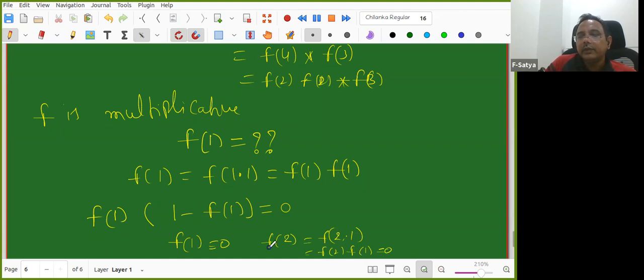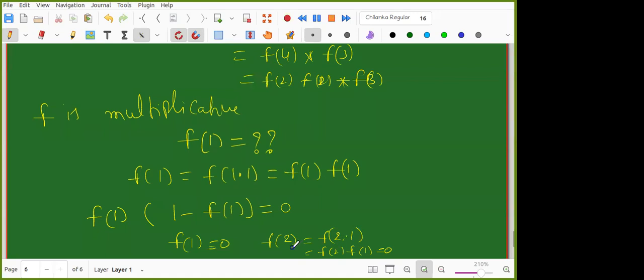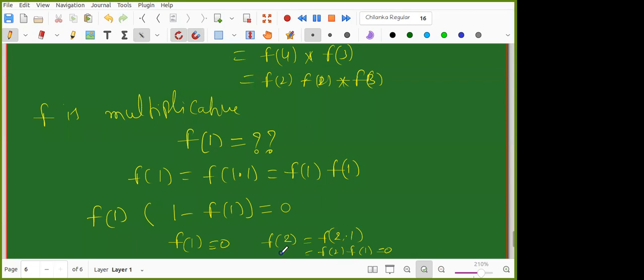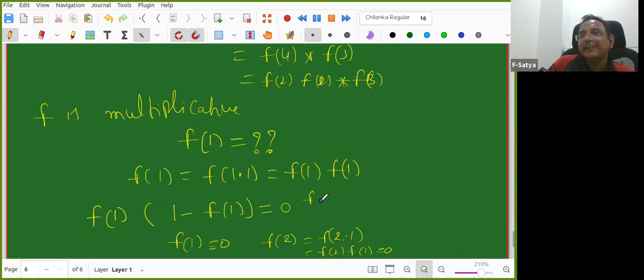What is the problem? So finally, what is your answer now? We'll get all primes as 0, f of p as 0. That much only you get. Still, can I get every value everywhere? Yes, because n can be written as a multiplication of primes, and f of p is 0. So 0 into 0. See, Vishal, when he told 2 equal to 2 into 1, now you can tell easily f of 1 is equal to.